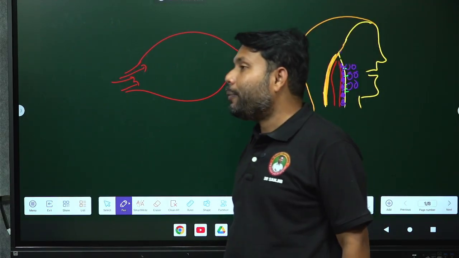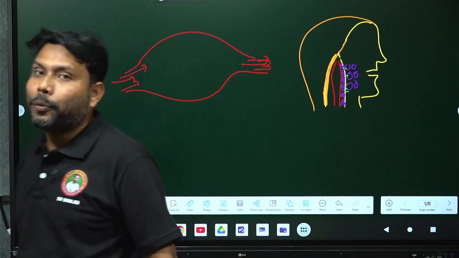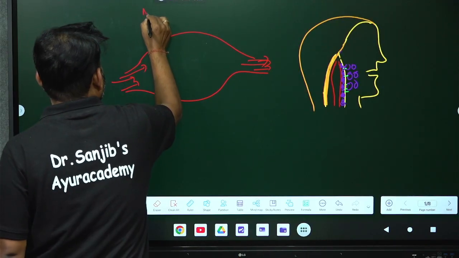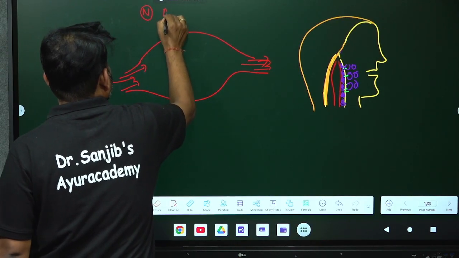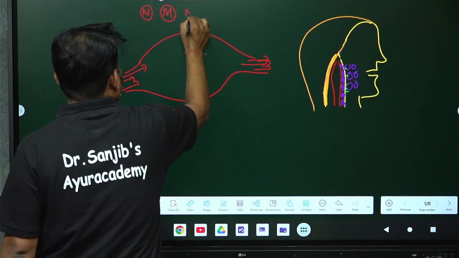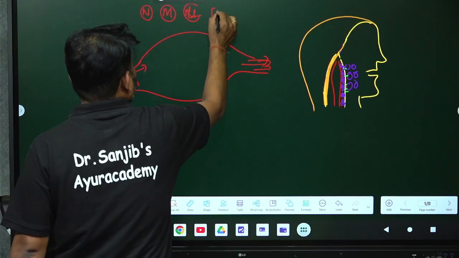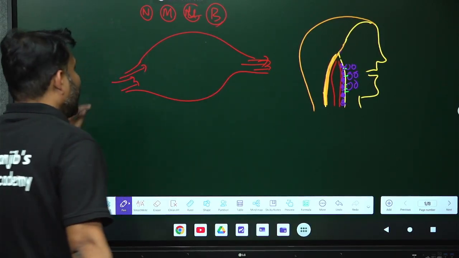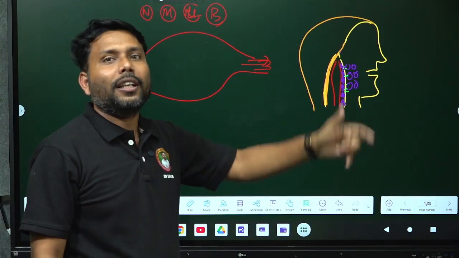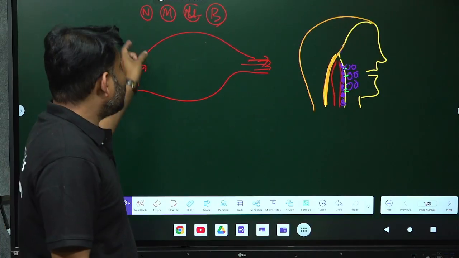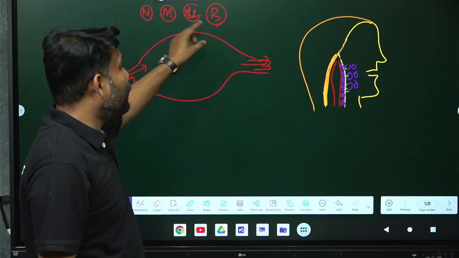All the defense mechanism maintained by your WBC, the defense mechanism maintained by your neutrophil, monocyte, lymphocyte, basophils, all the cells are there, na? They will start flowing over the blood, over the circulation.